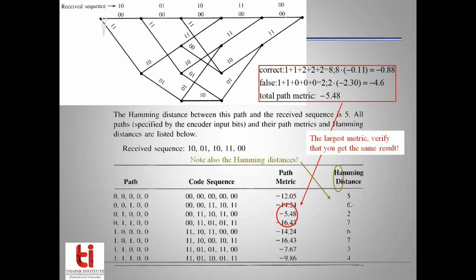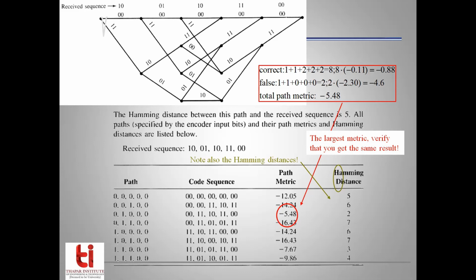This Hamming distance is more than the Hamming distance obtained for the first candidate path. So obviously, this is not a minimum path. This is not the shortest path because the Hamming distance is larger than a particular value. So let's check out other candidate paths also, and we will zero in on the path for which the generated code sequence is closest in terms of Hamming distance to the received sequence.